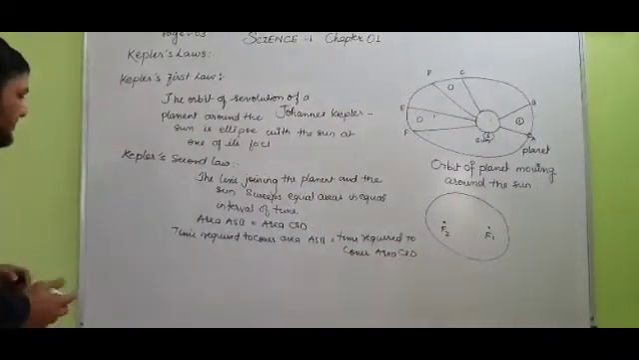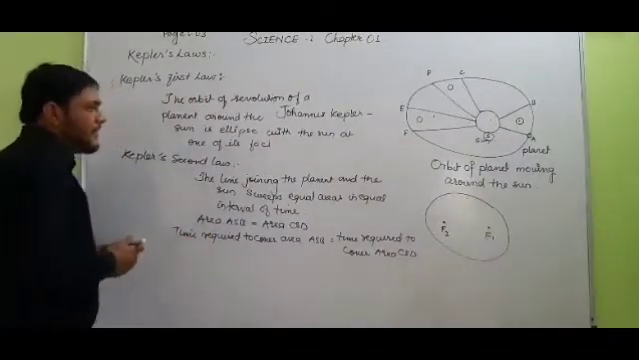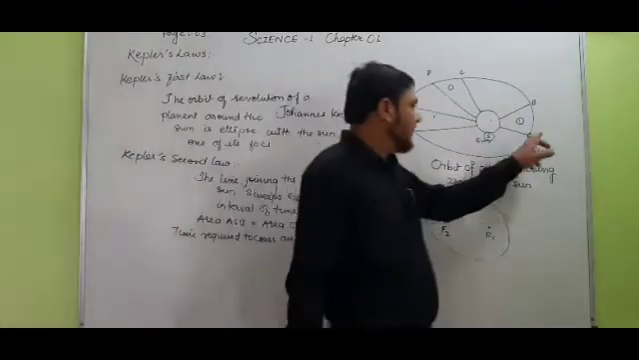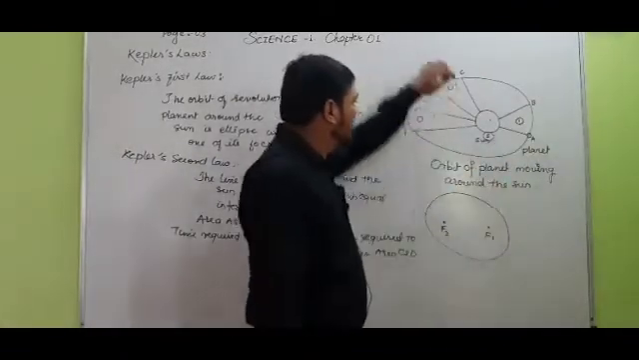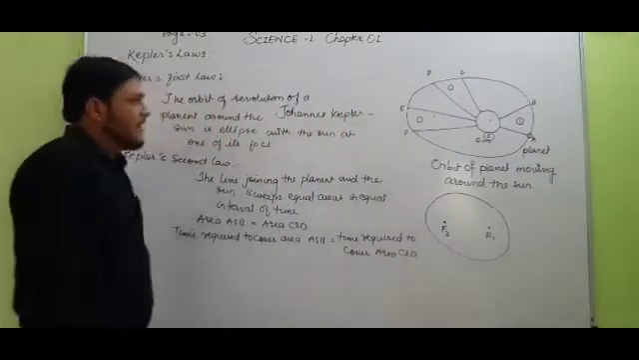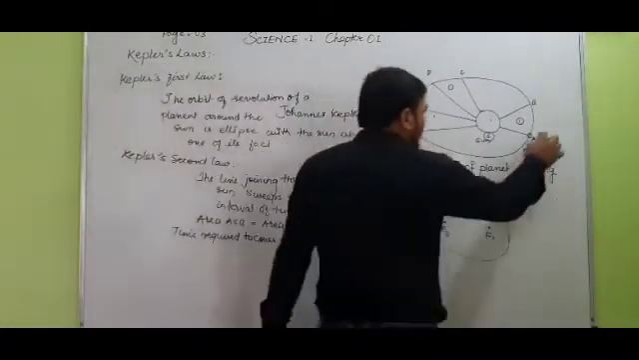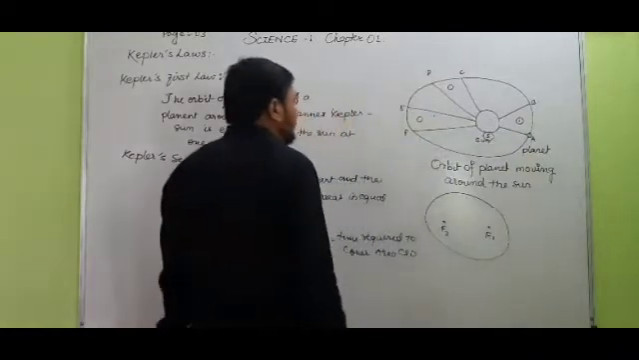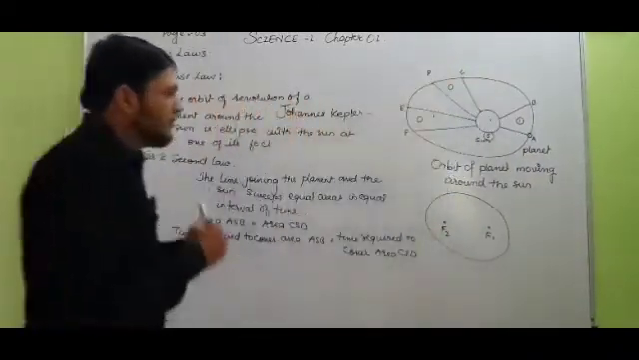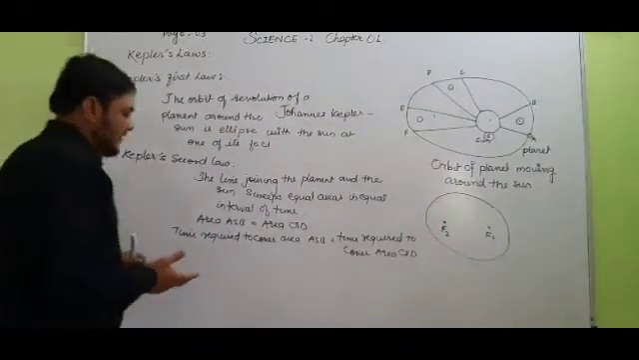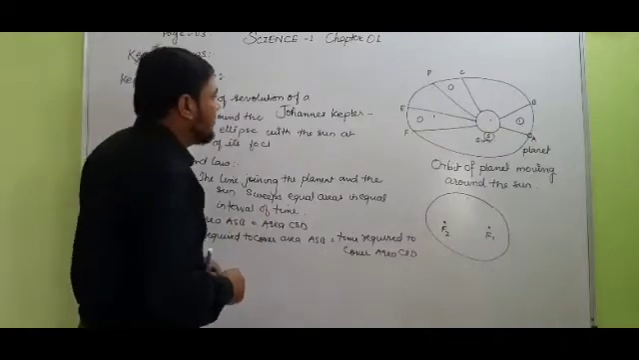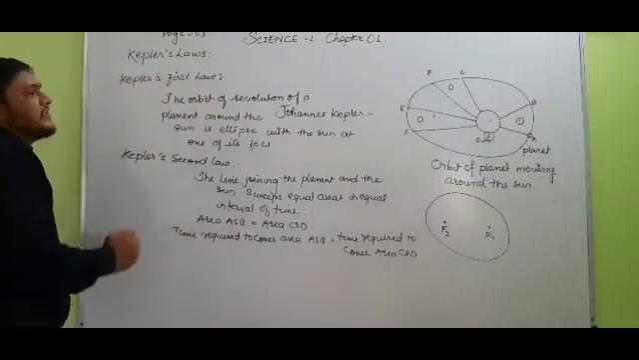So student, this is the area swept by the planet when the position of the planet is from A to B, and the area swept by the planet from the position C to D are equal, and the time required to travel by a planet from A to B is equal to the time required by the planet from C to D. Means when a planet moves from A to B, the time required is equal to the time required by the planet to move from C to D.